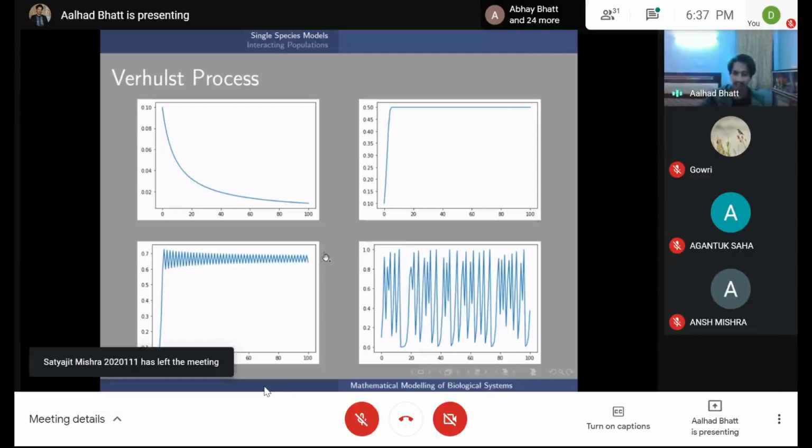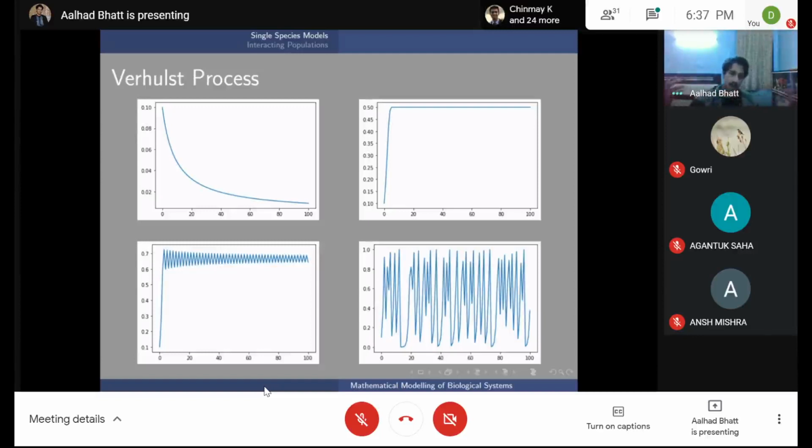And what happens is that as r increases, you have more and more bifurcations. So instead of two fixed values, you now get 4, 8, 16, and so on. Sometimes you have an odd bifurcation, so it doesn't increase neatly in powers of 2. And there is a theorem that says that if at any point you have a 3 cycle, which is say 1, 2, 3, then 1, 2, 3, your system will eventually become chaotic.